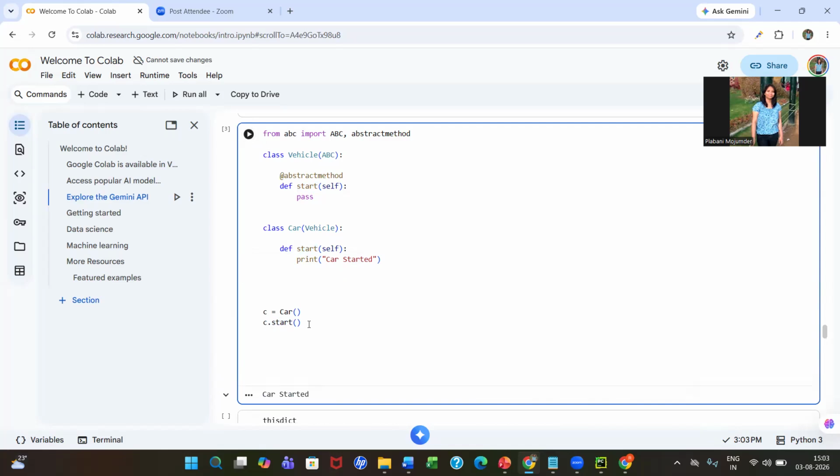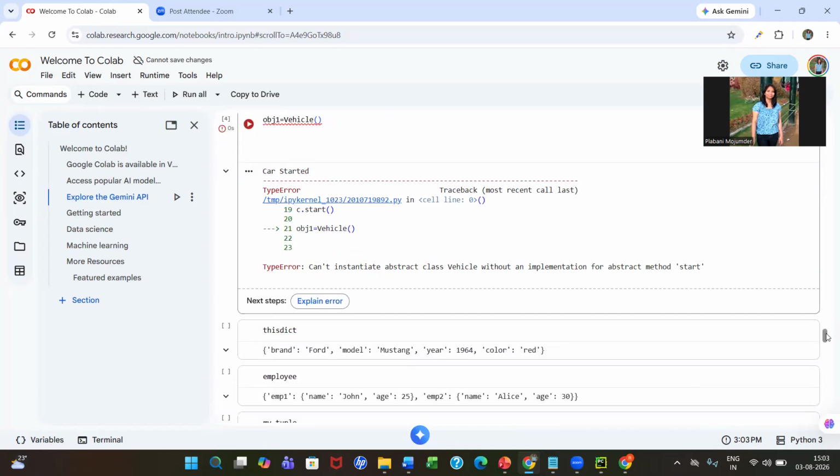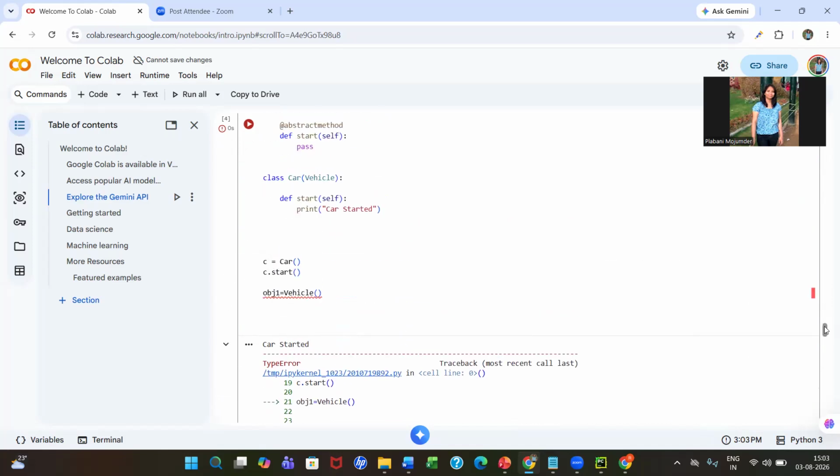But if you try to create the object of the abstract class, this will never allow it. You can see. Why is it not allowing? Because it's an abstract class and the method is abstract. You are hiding it. You don't want to give the implementation to use. Through this, I have created one more class, and through this class I have a method. You are just able to access the functionality, but the actual implementation we are not using. This is called an abstract class.